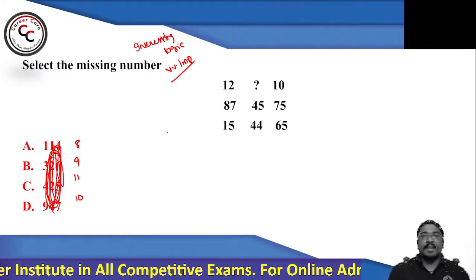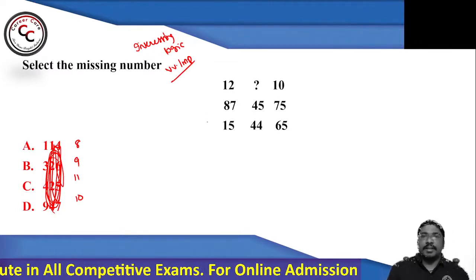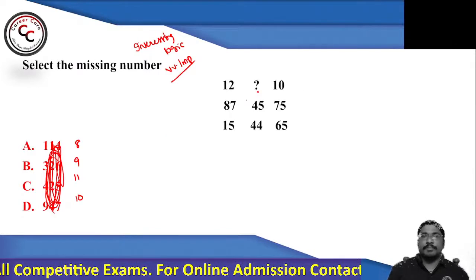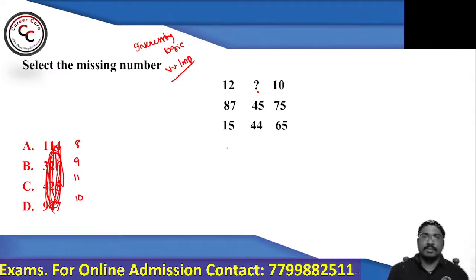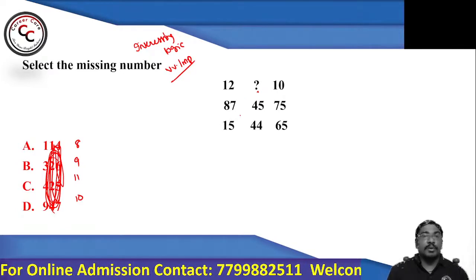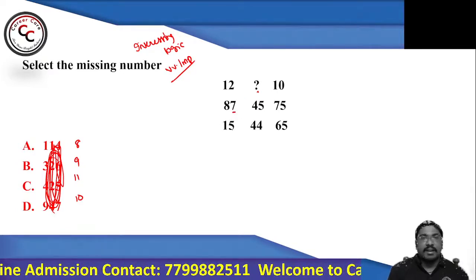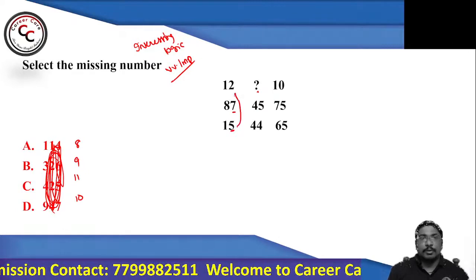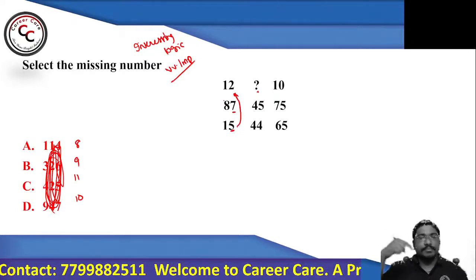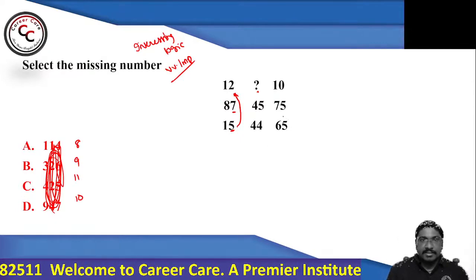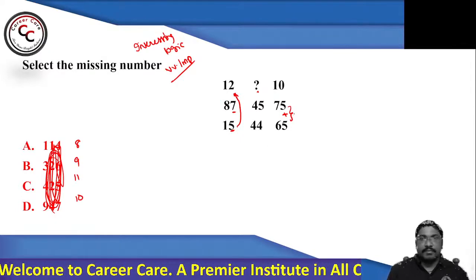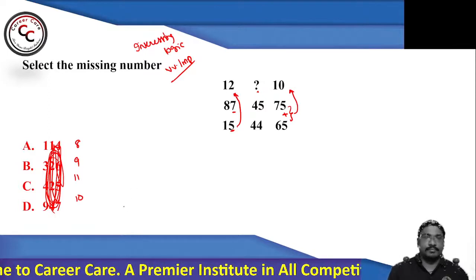See, here I need the second number. So here you can say this is a 3 by 3 matrix or whatever it is. If you concentrate only on the unit digit, 7 plus 5 equals how much? 10. Ignore the tens digit. Concentrate only on the units digit. Similarly, 5 plus 5 equals how much? 10.